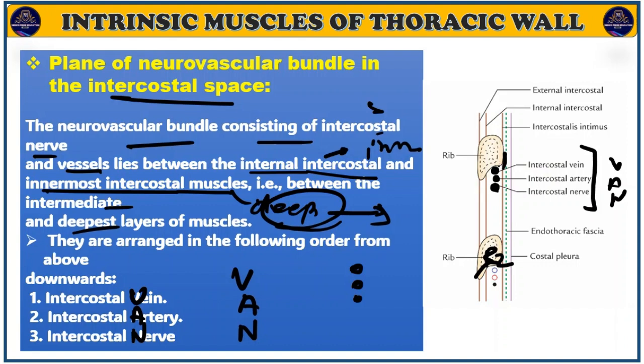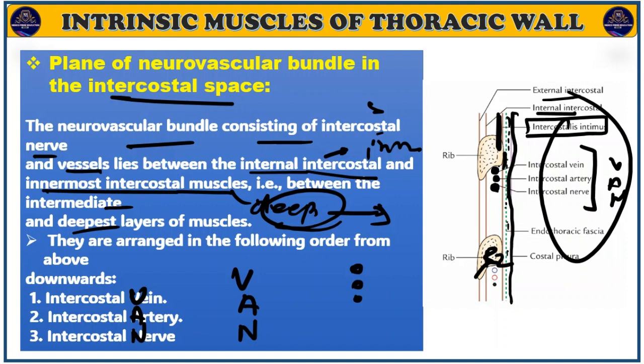Here in this diagram you can see the external intercostal muscle, internal intercostal muscle. After that, the intercostalis intimus is visible. After that you can see a fascia known as the endothoracic fascia. Here is the endothoracic fascia after the intercostalis intimus, and after that you can see the costal pleura. Inside the costal pleura there is the presence of the lungs.